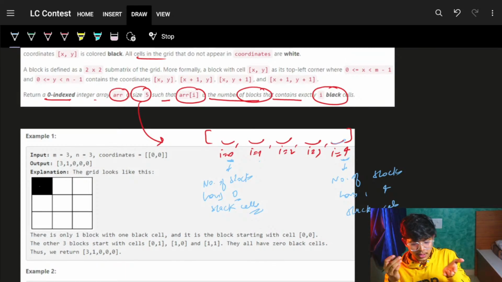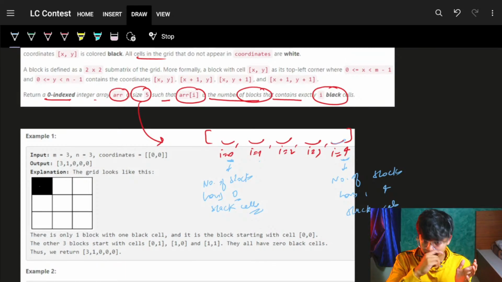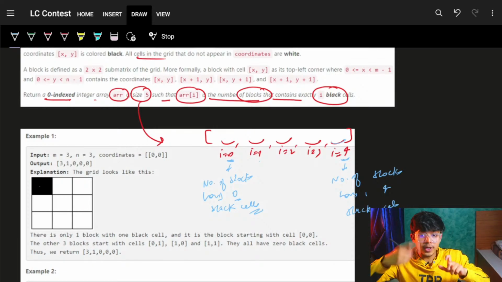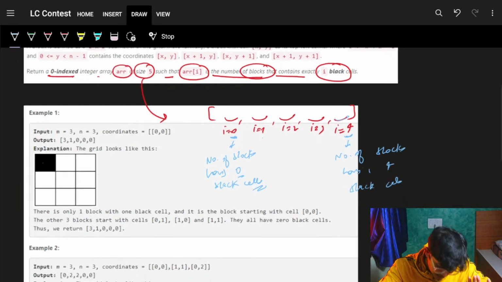Now looking at the example itself, firstly, what is the example saying?